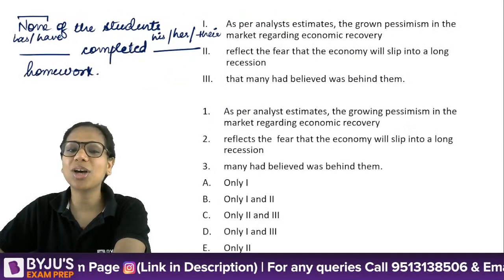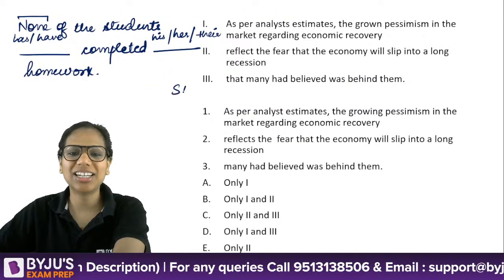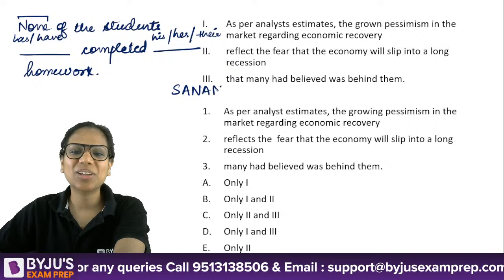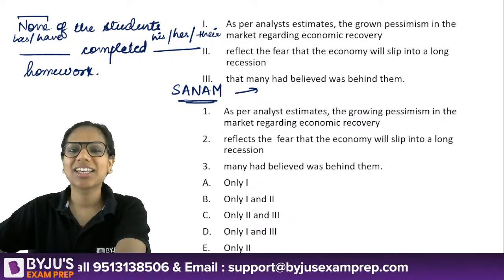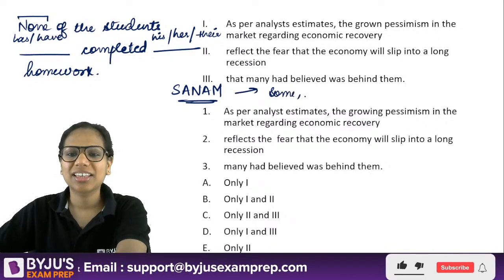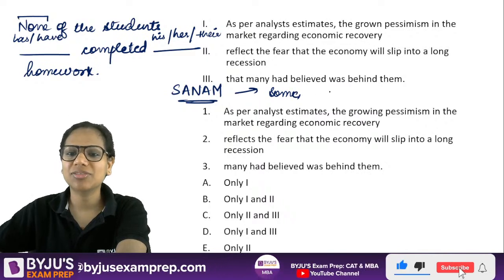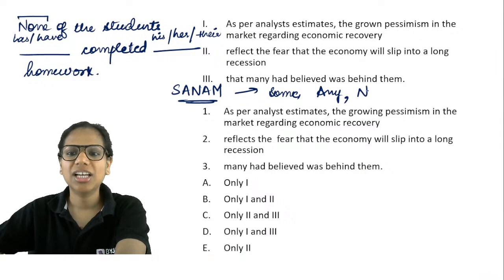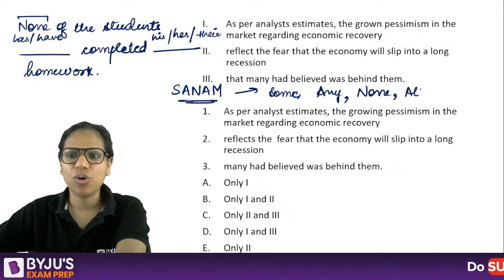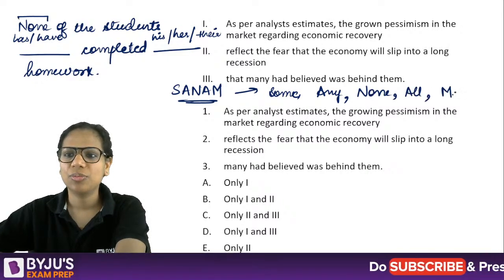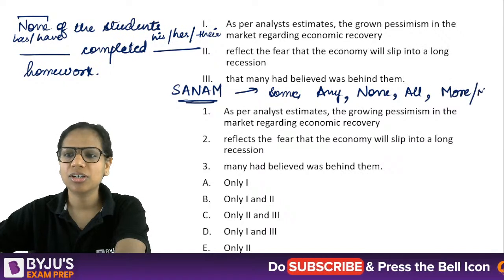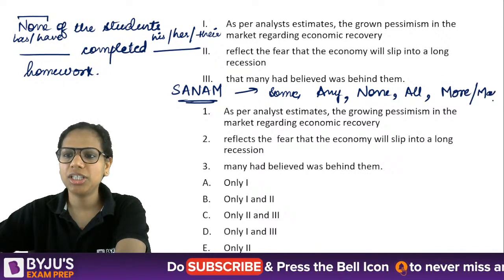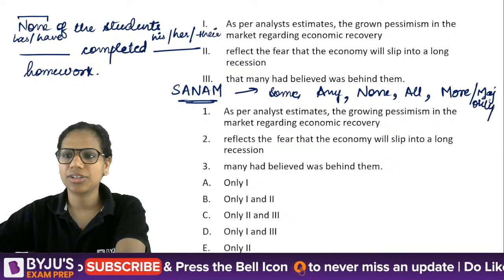Remember Sanam pronouns? In case you've been attending my classes, Sanam pronouns, this acronym: some is not the same as someone. When I say give me some water, any, none, all, more, or majority here, right?